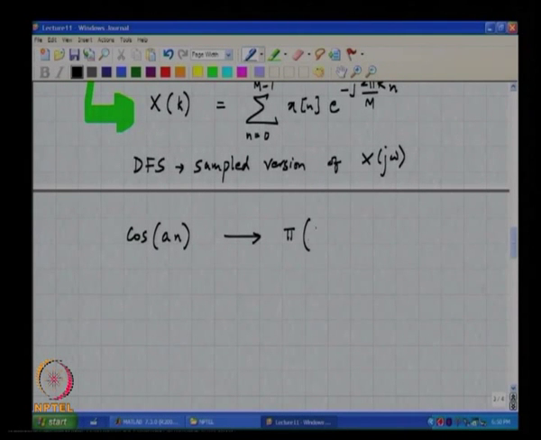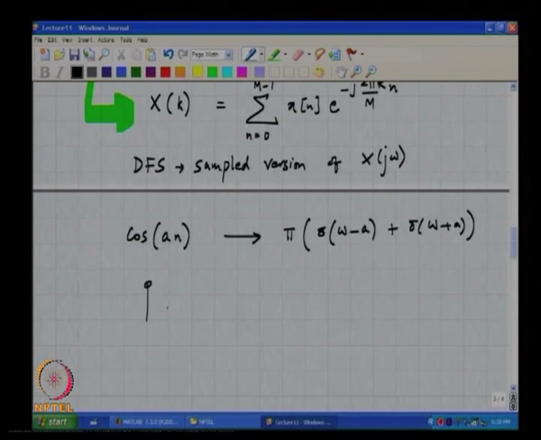Pi into delta of omega minus a plus delta of omega plus a, right. Okay. Please note that this extends all the way from minus infinity to infinity. Now, if I take only a chunk of this lasting M samples, right.